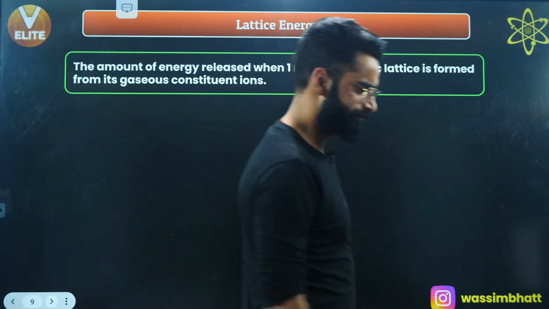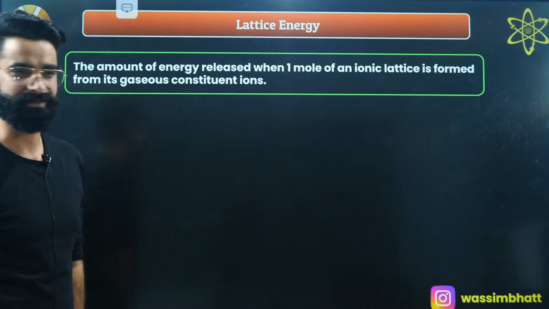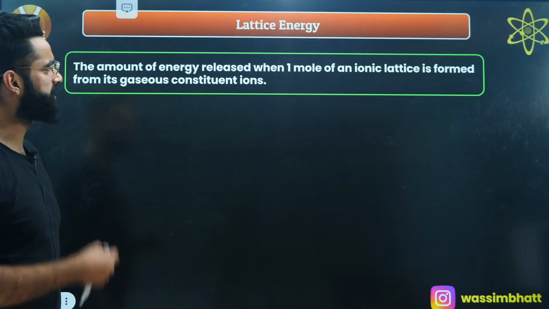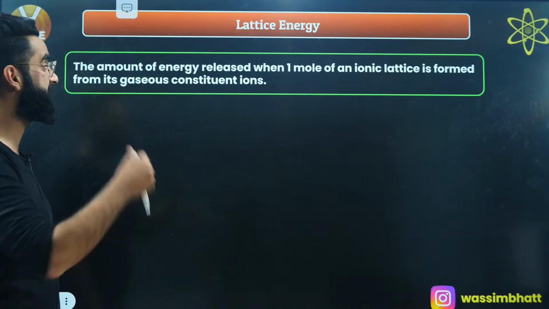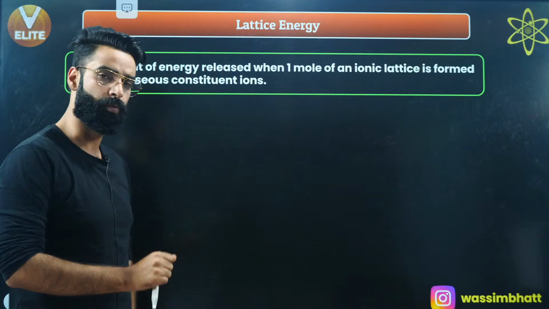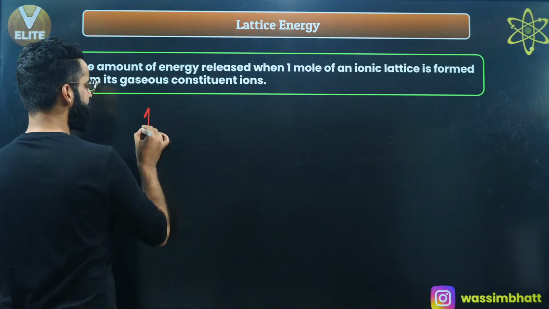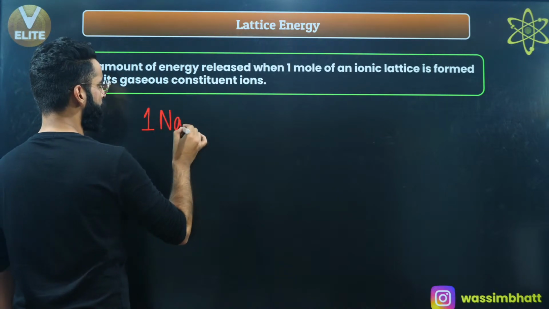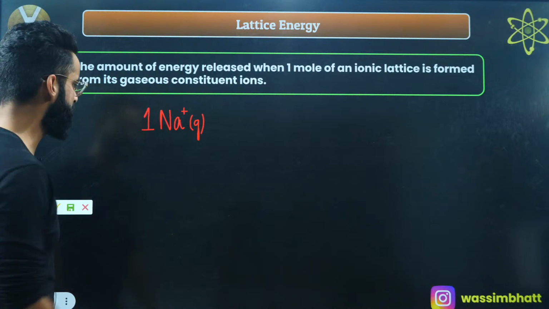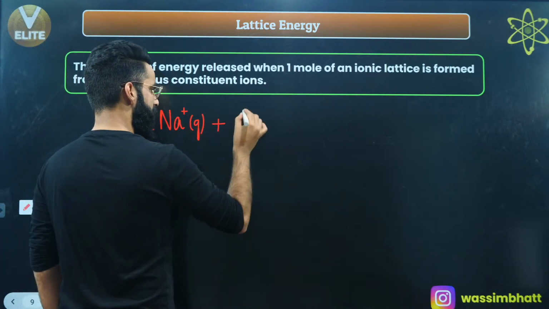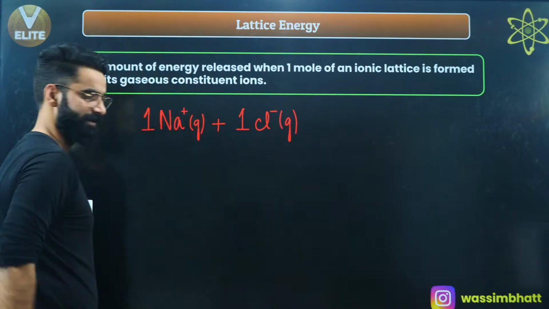Now, people, let's talk about something called lattice energy. What is lattice energy all about? How do we define lattice energy? The amount of energy which is released when 1 mole of an ionic compound is formed from its gaseous constituent ions. What does it mean? See, for example, over here I've taken 1 mole of gaseous Na positive, and right here I've taken 1 mole of gaseous Cl negative.